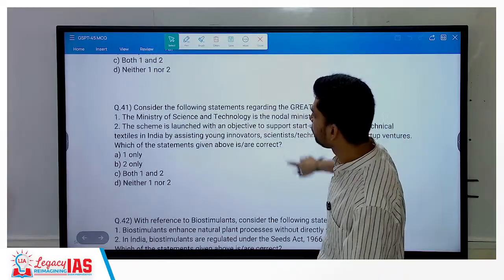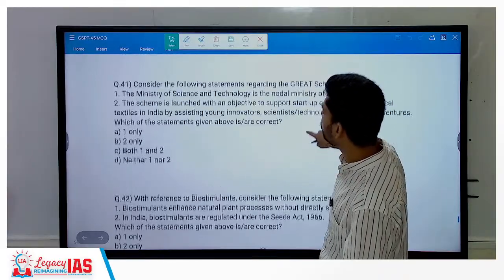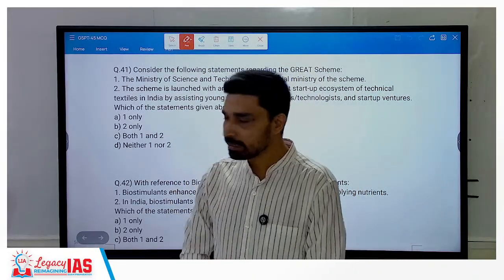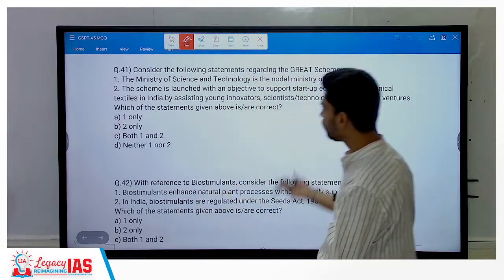Majuli Island. Right. C is the right option. Both 1 and 2. Okay, in the Majuli Island we have discussed. Majuli is also what? Largest riverine island of the world. So that's where the festival is also conducted.